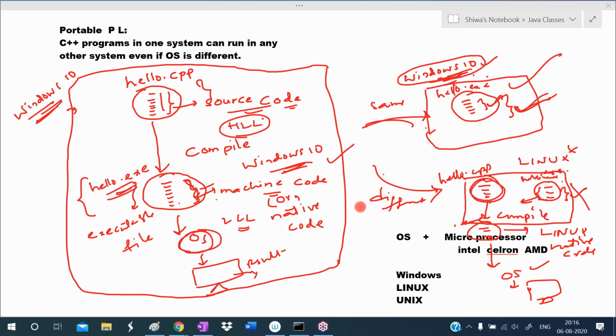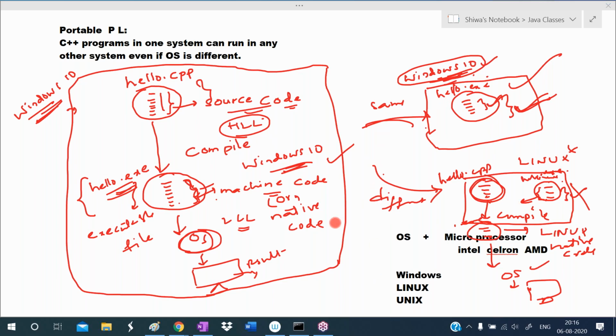Whereas if you want to run this C++ application in another system which has a different operating system, don't place the exe file, place the source code file. Now compile again. When we compile, that generates an exe file according to Linux, and now you can run on this operating system. So if the same operating system is there, place the exe file. If a different operating system is there, place the source code file. That's it. This is the fourth feature.